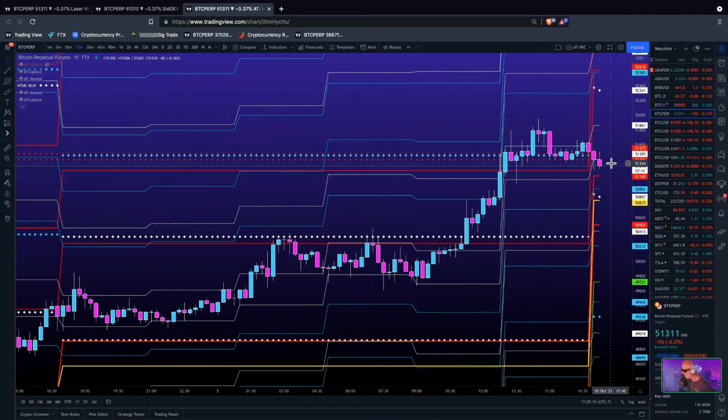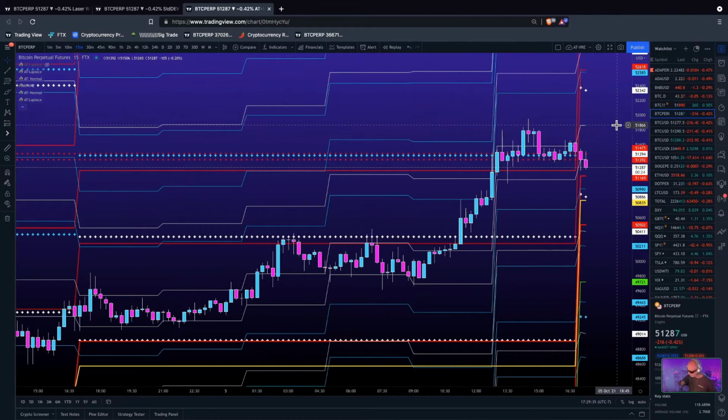Right now, this will be interesting, is what you're seeing here. This red line, this yellow line. This is the new daily price action volatility range. You can see the center of the new daily volatility range is lining up with the 68.3% Laplace distribution range to the downside. There's the top side.